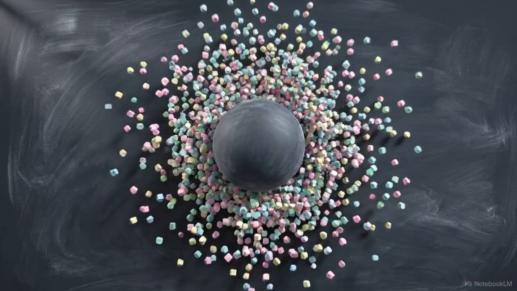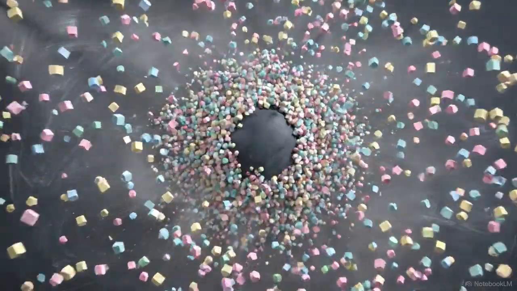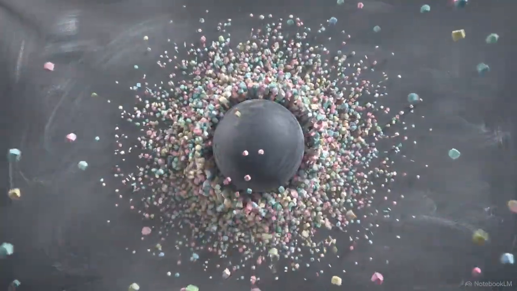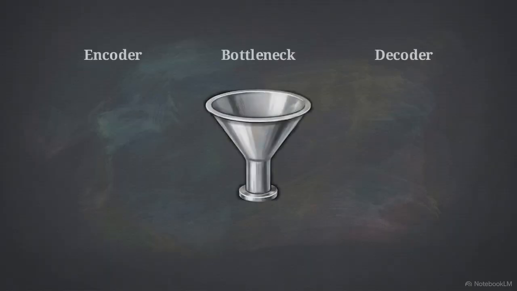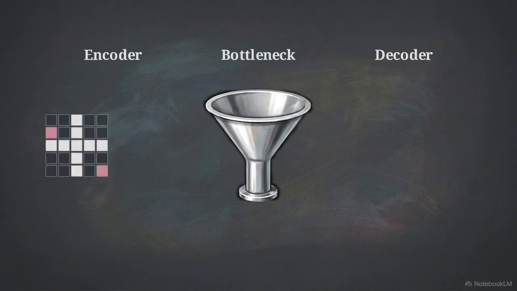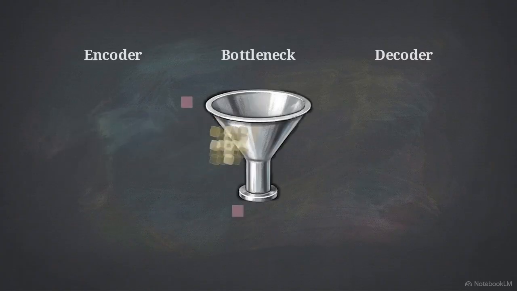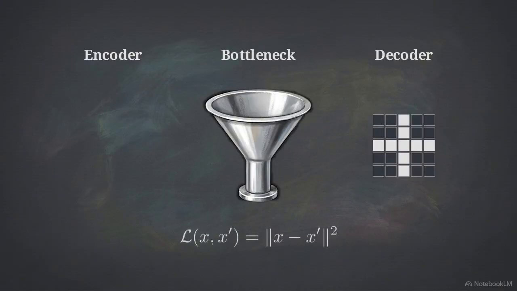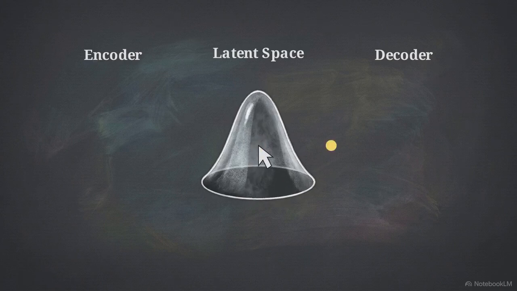Supervised models rely on human-labeled targets. Unsupervised learning, however, focuses on discovering the underlying structure of raw data without external labels. The standard tool for this is the autoencoder. It uses an encoder to compress input data into a low-dimensional bottleneck, and a decoder to reconstruct the original input from that compressed point. Because the bottleneck has limited capacity, the network is forced to ignore noise and retain the most salient features of the data.